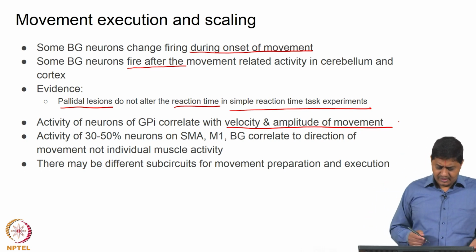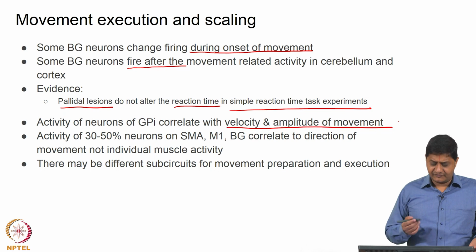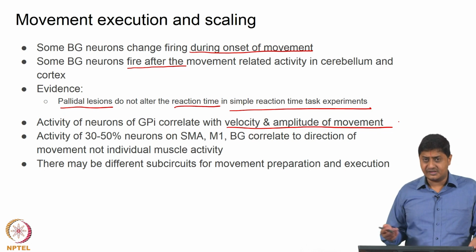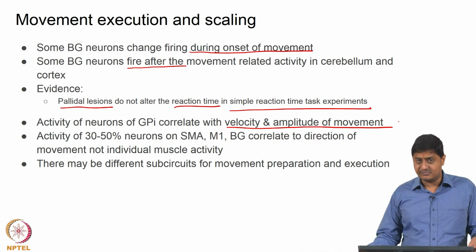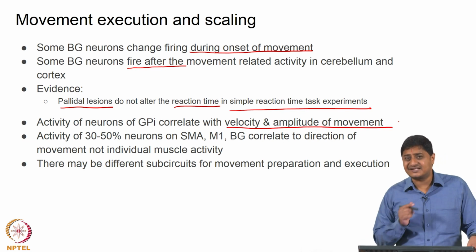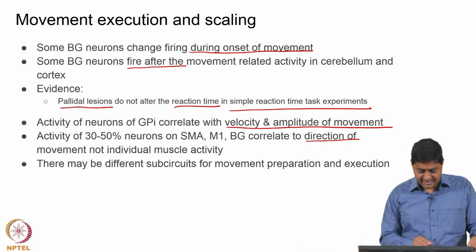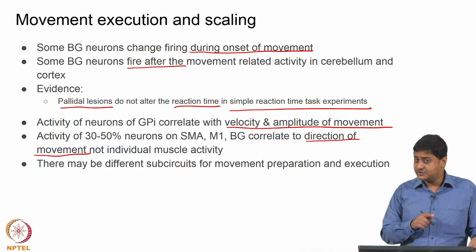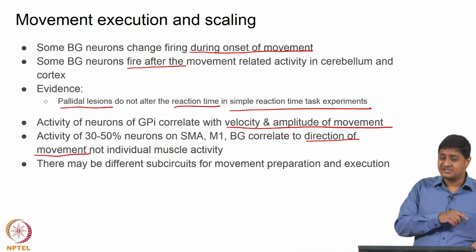Also, about 30 to 50% of the neurons in supplementary motor area or primary motor cortex and basal ganglia correlate with the direction of the movement, but not to individual muscle activity. This is something that we mentioned in the previous class.